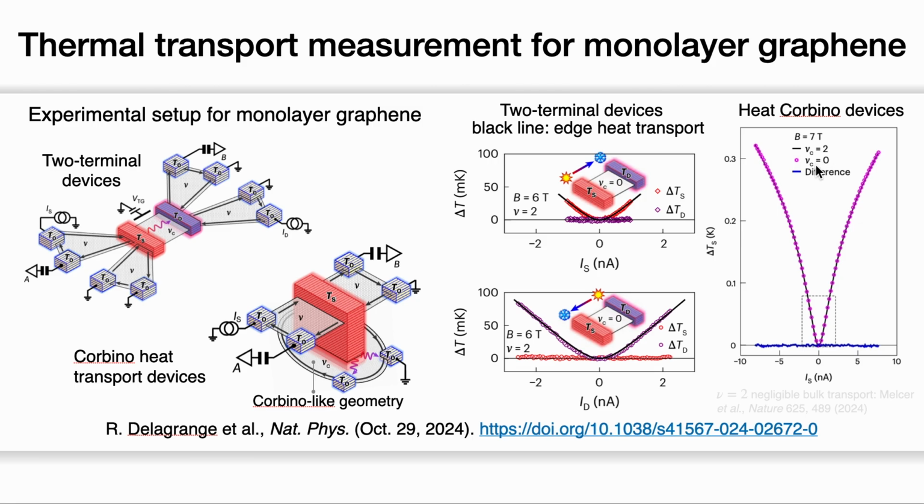At half filling, μc equal to 0, the data are shown in magenta. The authors also choose another filling number, μc equal to 2, for the bottom layer, which is believed not to support thermal transport, and the results are shown in the black line. Both results agree with each other, indicating that the half-filling phase is thermally insulating.